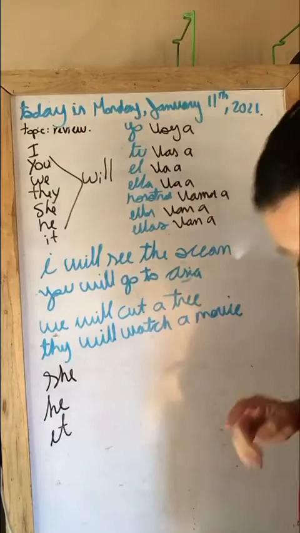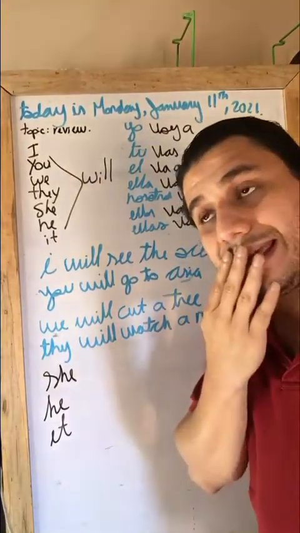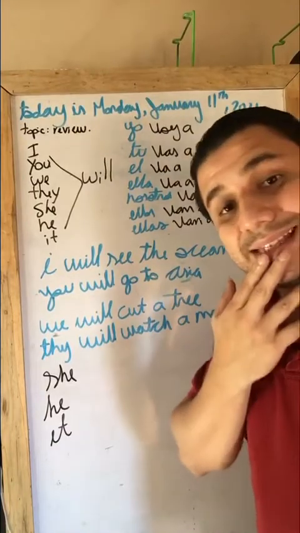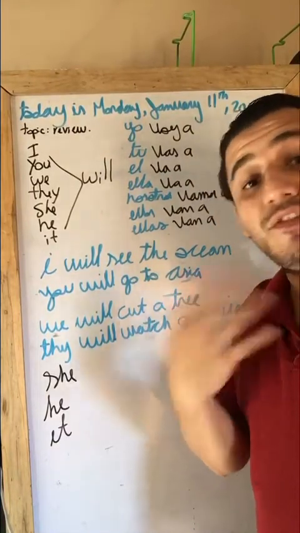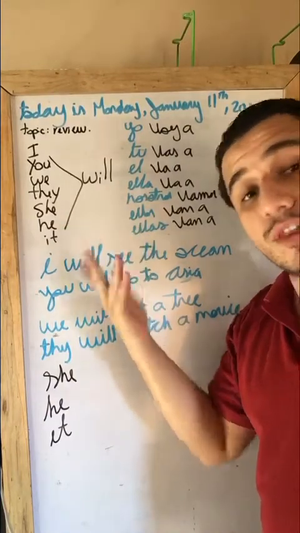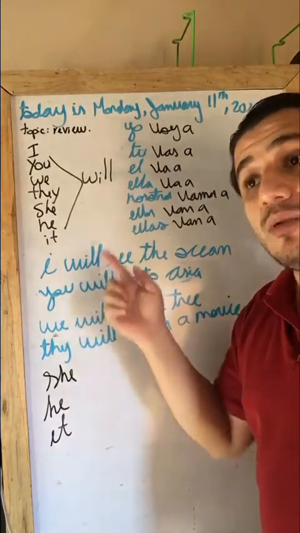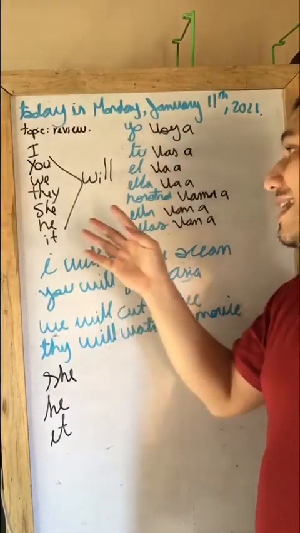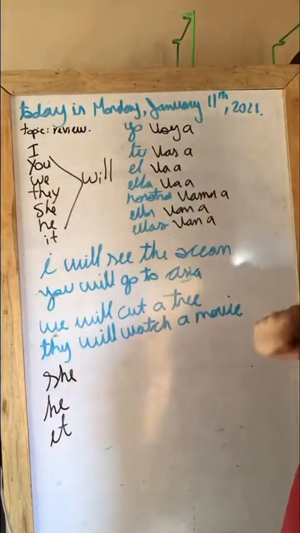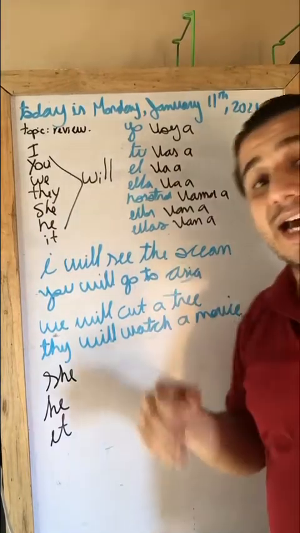Now remember, last time we said that we were making sentences. When we were making sentences in future, we have to use the word will before the verb, before the action. And we were saying that will has the meaning of voy a, vas a, va, vamos a, y van a in Spanish.